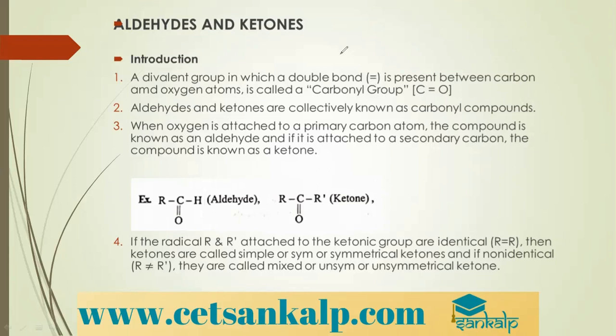The divalent group in which a double bond is present between carbon and oxygen is called a carbonyl group. Aldehydes and ketones are collectively known as carbonyl compounds. When the carbonyl group is attached to a primary carbon atom, the compound is known as an aldehyde, and if it is attached to a secondary carbon, it is known as a ketone. Based on the carbonyl group, these carbonyl compounds are classified into aldehydes and ketones.